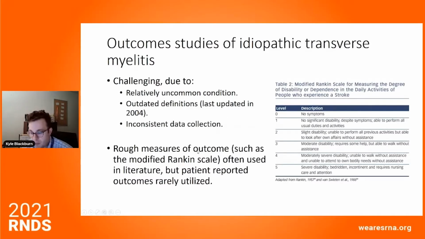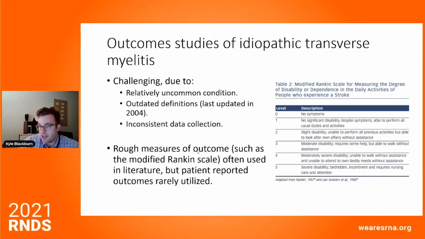So the reason for a study like Core TM, this registry, to come about is really a lack of robust data on the outcomes of idiopathic transverse myelitis. And that's really due to a number of factors. For one, this is a relatively uncommon condition, so collecting large numbers of patients has been difficult over time.